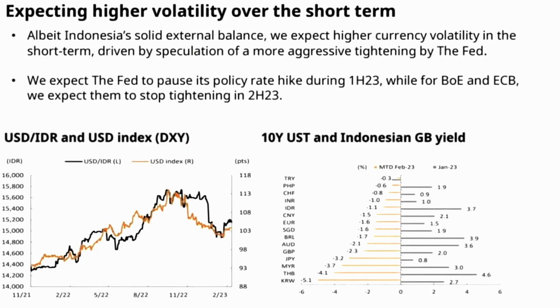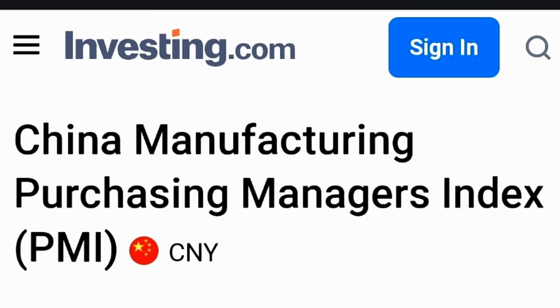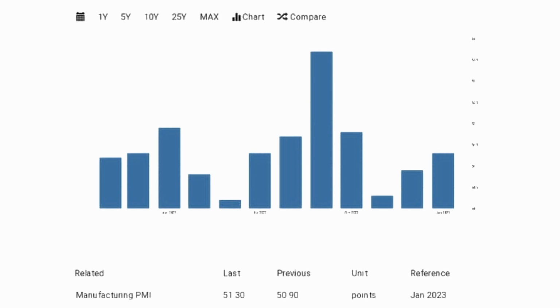And there is an expectation of higher currency volatility in the short term, driven by the tightening from the Fed and expectations that the Fed will pause its policy rate hikes. On January 31st, 2023, China's NBS PMI reached an expansive rate of 50.1, followed by Indonesia's manufacturing PMI, which reached 50.9.